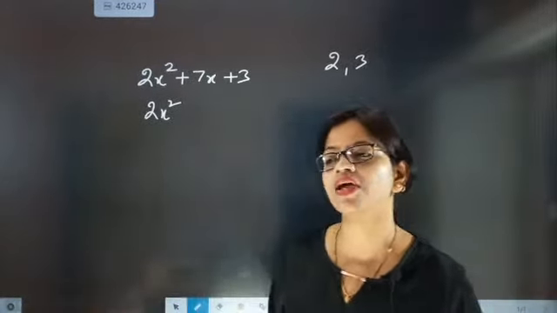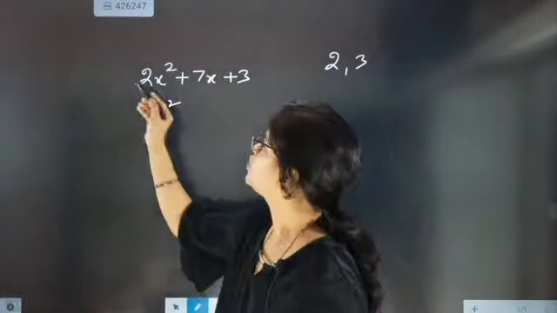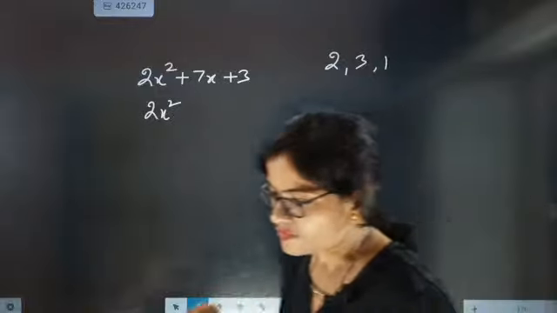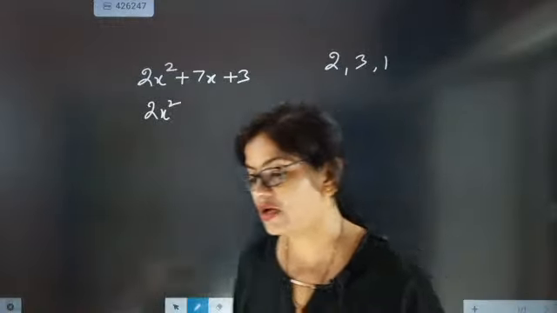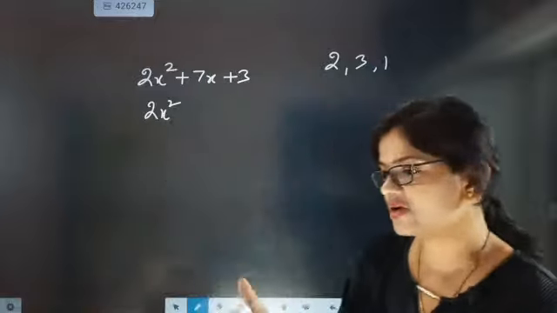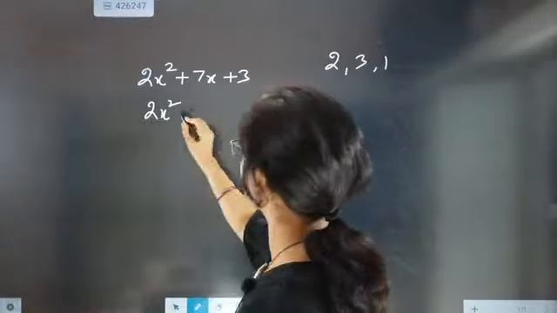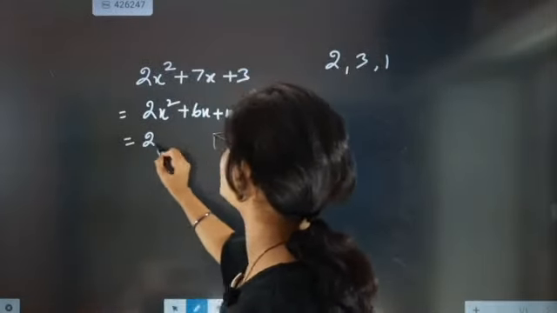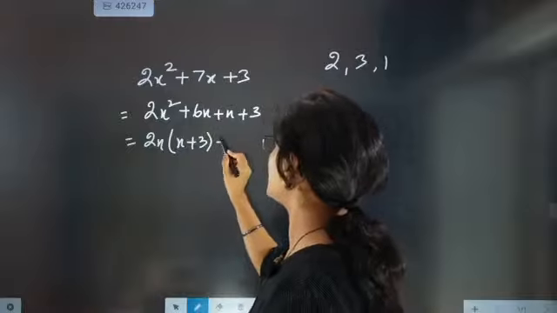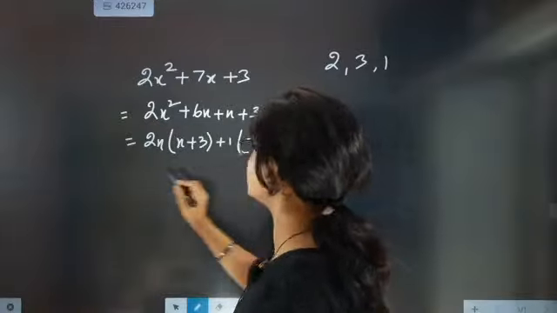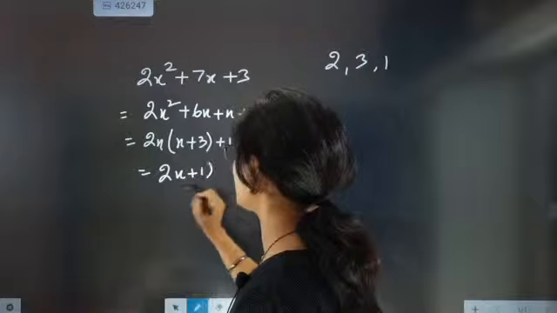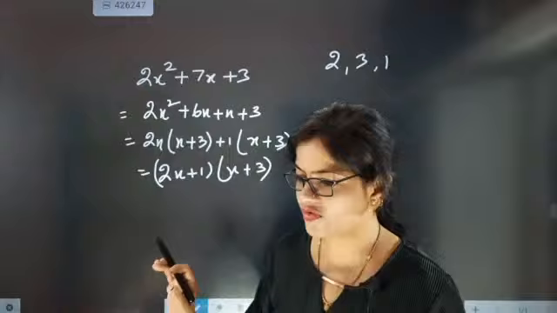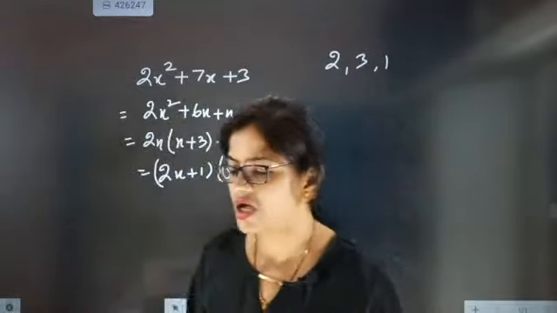So 100% we know that when we are talking about factors, it is 2 into 3 into 1. Because 1 is a factor, always remember 1 is a hidden factor, and that hidden factor we are going to utilize. So it is going to come as 6x plus x plus 3. Now we write 2x into x plus 3 and then plus 1 into x plus 3. So it comes exactly as 2x plus 1 and x plus 3. Absolutely correct. Those who gave the answer, Shruti, Vishal, Sharmila, Kanishka, the answer is correct.